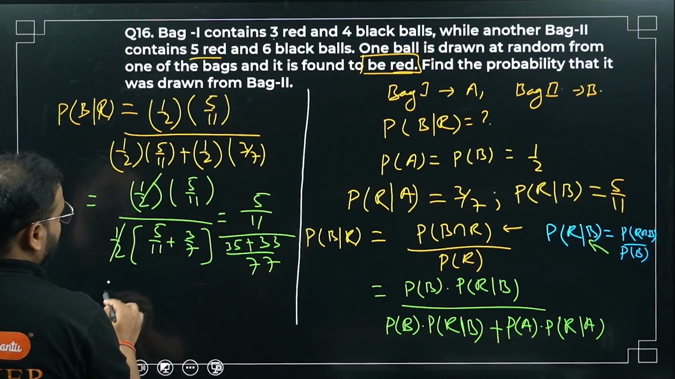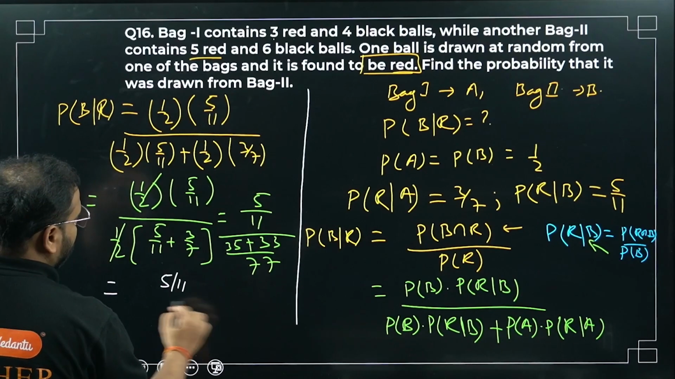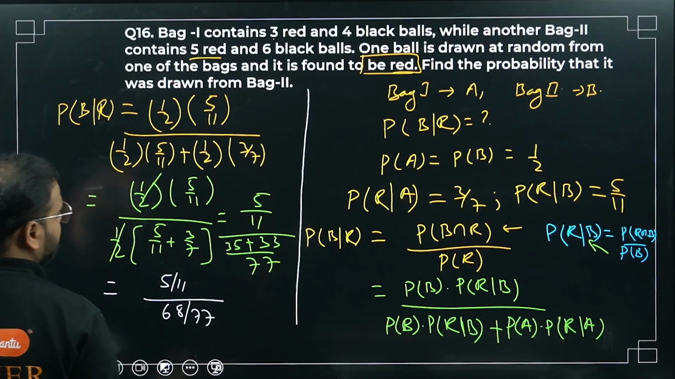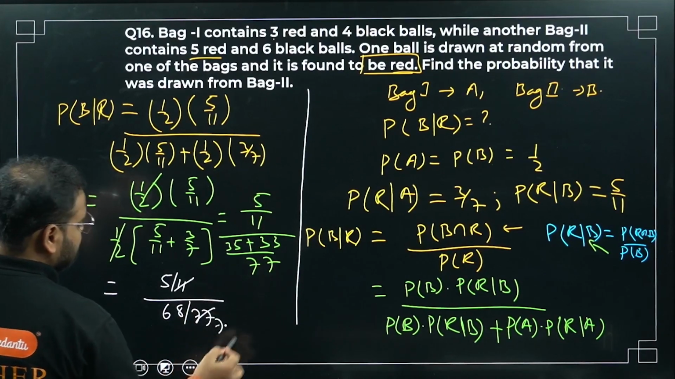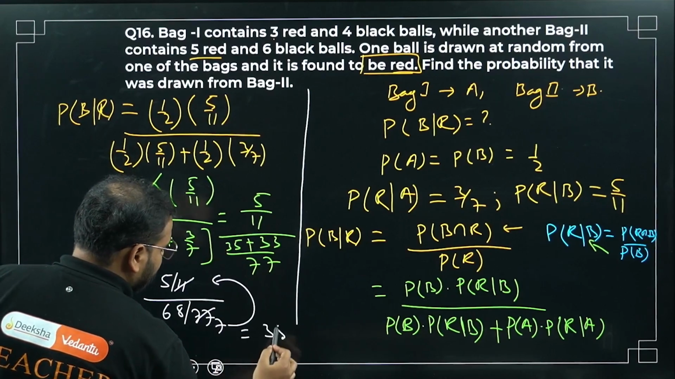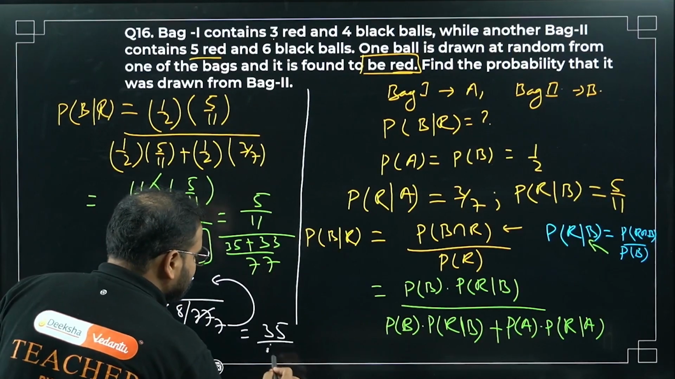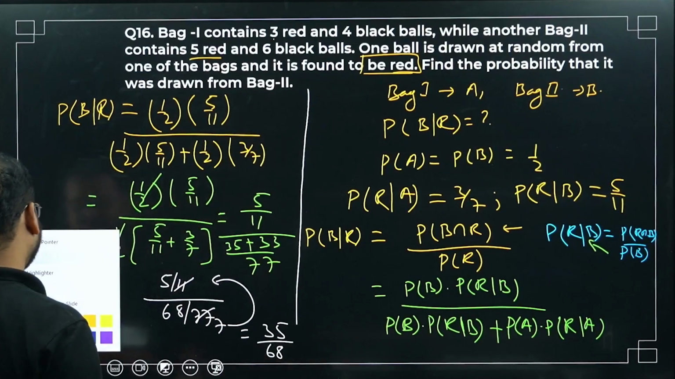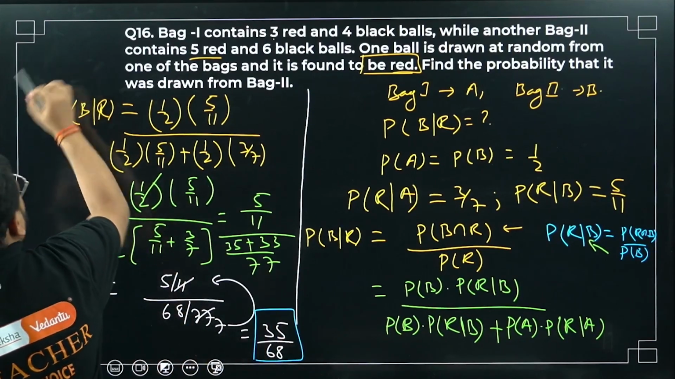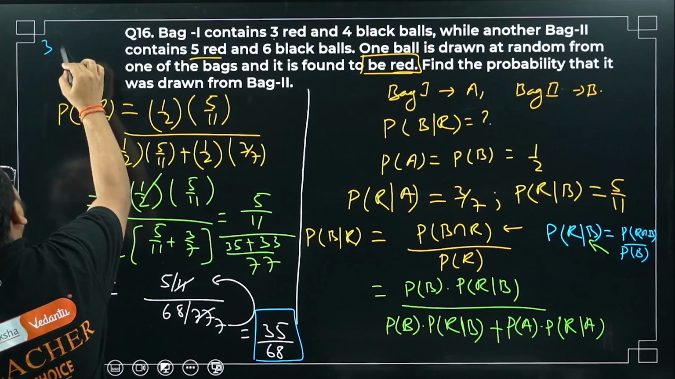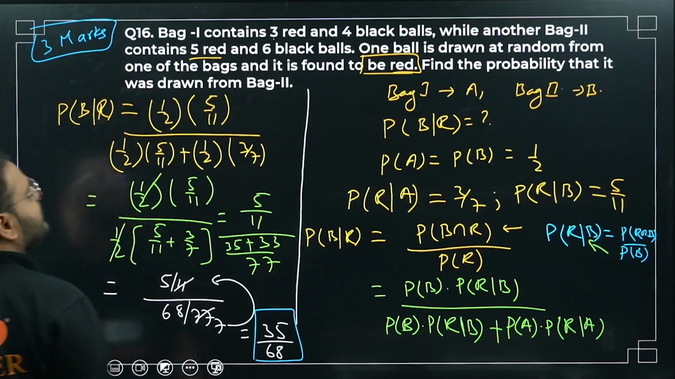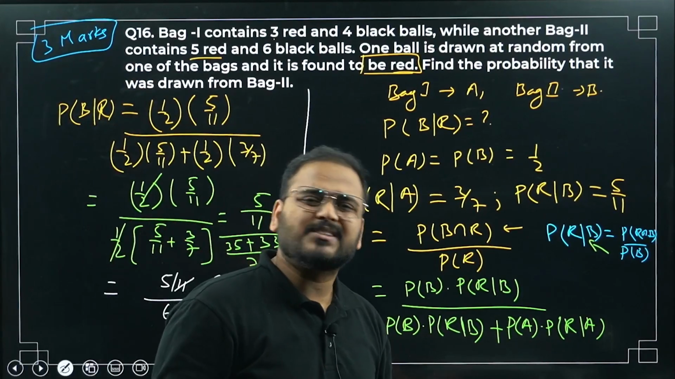Check the answer I'm getting for 5 by 11 divided by 68 by 77. 11 times 7 cancels, and bring the 7 into the numerator. The answer is coming as 35 by 68. 35 by 68 is my final answer. This question can be asked again in the 3 marks category. It's a very good question, but simple, not that difficult.